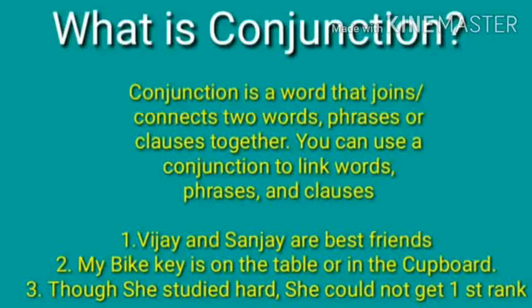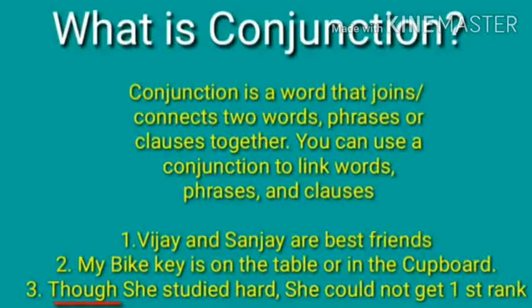My bike key is on the table or in the cupboard. So now the table and the cupboard are combined. Two phrases they are. On the table, in the cupboard are two phrases. They are connected with or. Though she studied hard, she could not get first rank. Now though is a conjunction. It is connecting two clauses. That is, she studied hard, she could not get first rank.